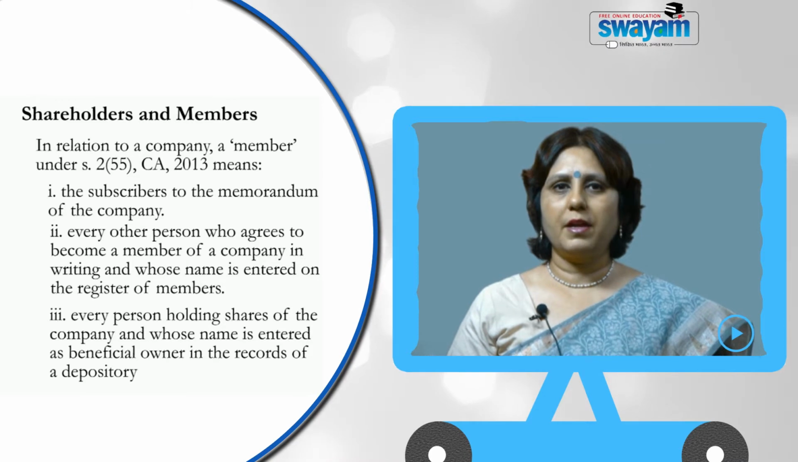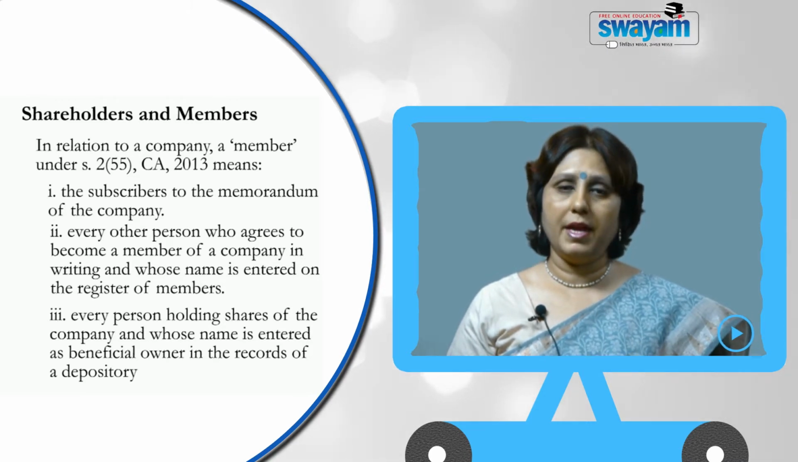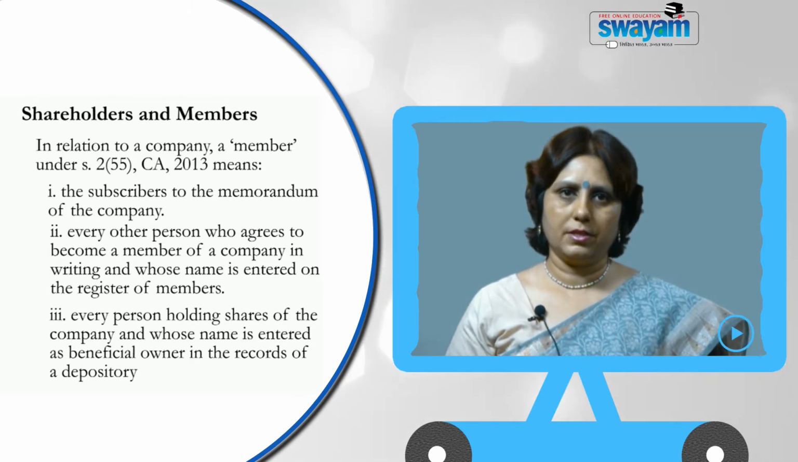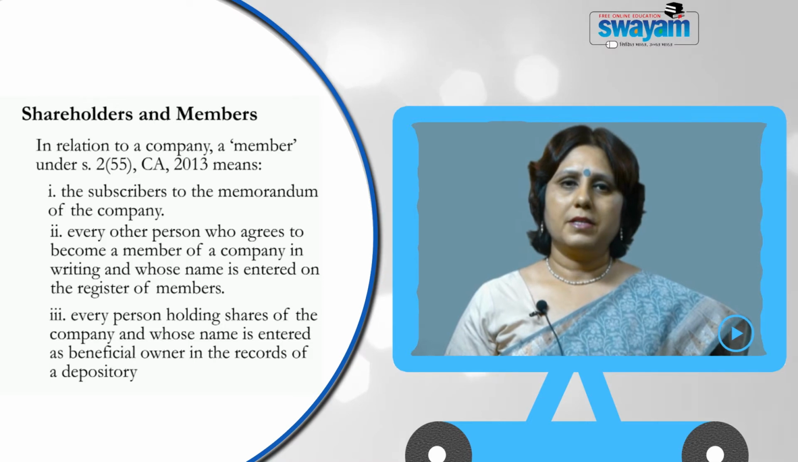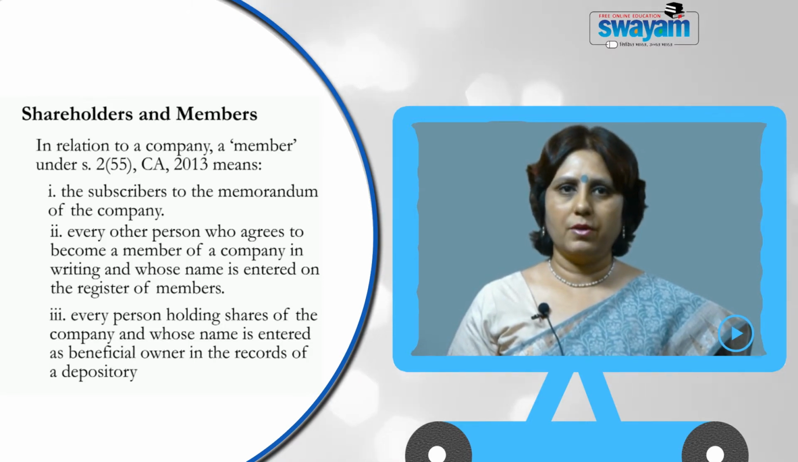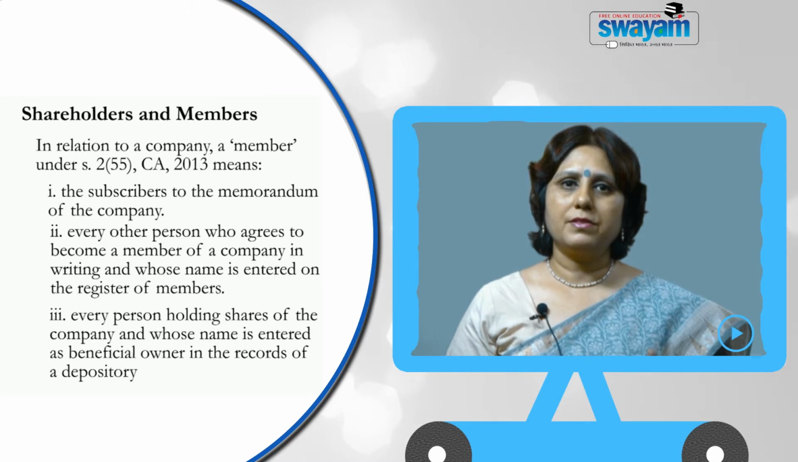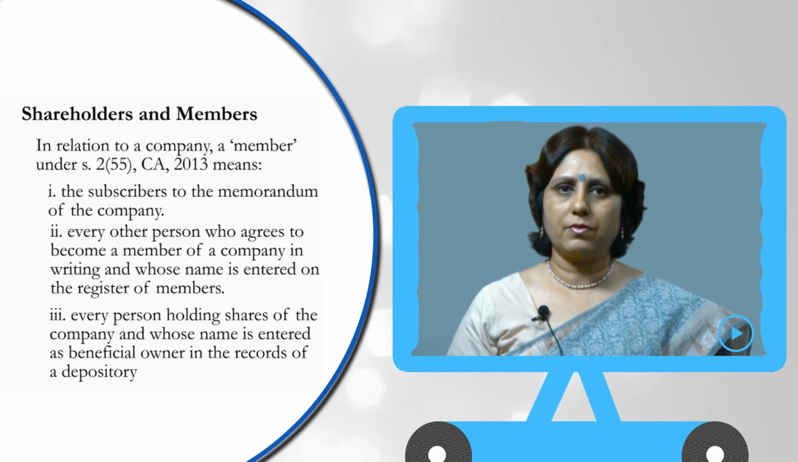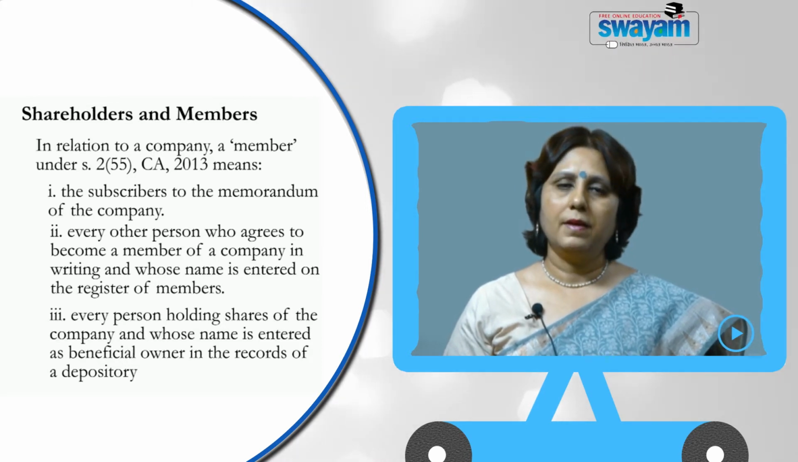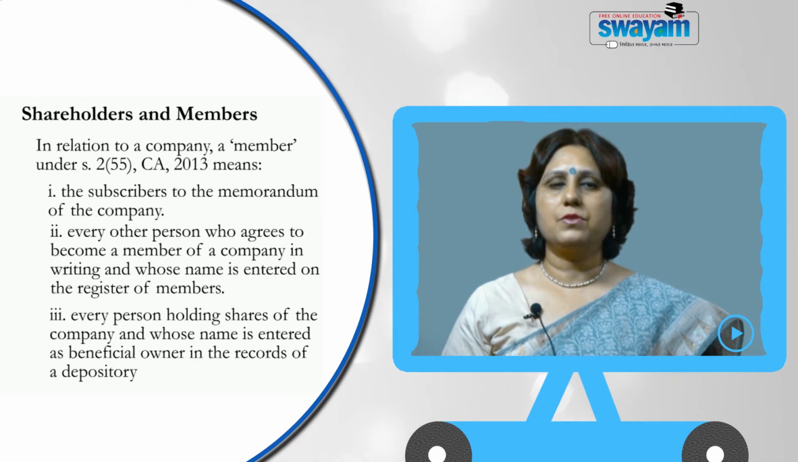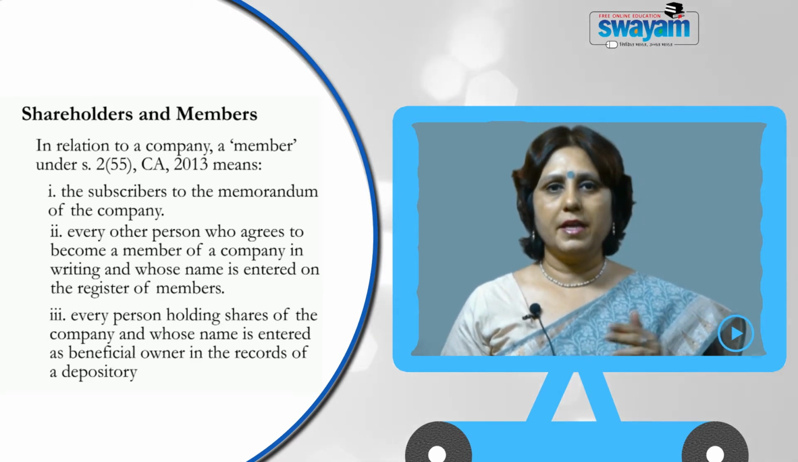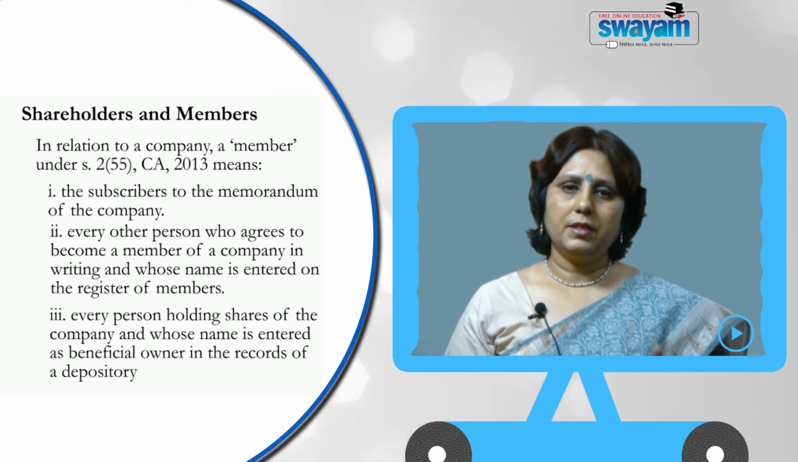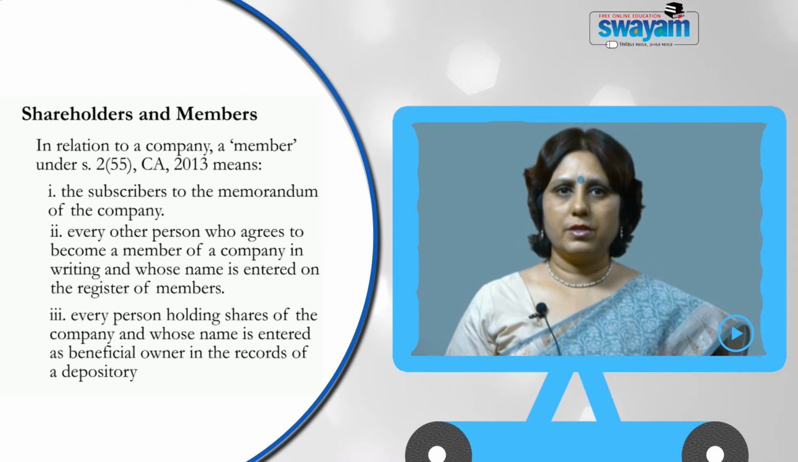The second category is where a person agrees to become a member of a company in writing and his name is entered into the register of members. Over here, let us say a person is not holding any shareholding of the company, but he gives a guarantee to the company that at the time of winding up, he guarantees to pay a certain amount of money to the company, and he agrees in writing to become a member and his name is entered in the register of members. Then he becomes a member of the company. The third is in the form of shareholders of the company.